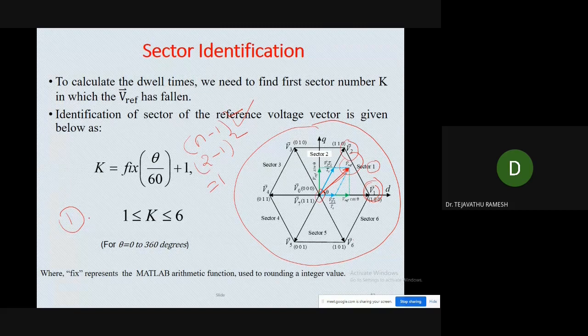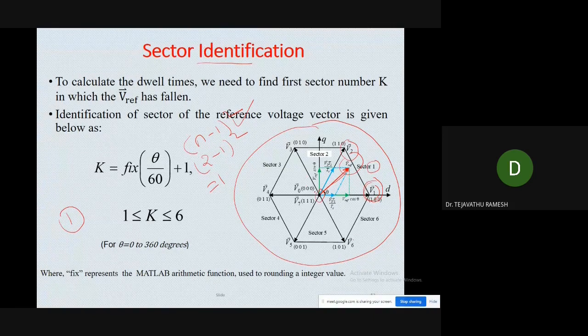In the dwell time calculation, first of all, we need to do sector identification. For calculating the dwell times, we first identify in which sector the V reference has fallen. After identifying the sector number, we identify the nearest voltage vectors. Then by using the volt second balancing equation, we calculate the dwell times. So the first job is identifying the sector.